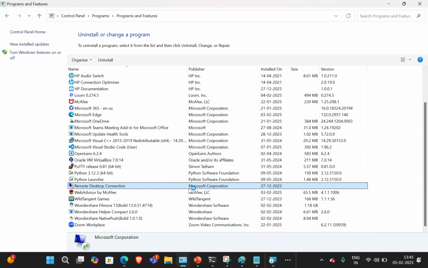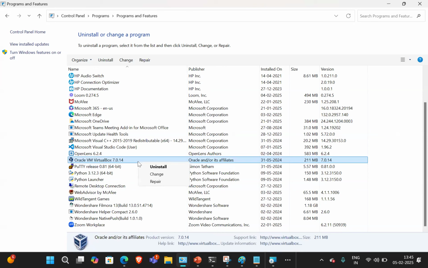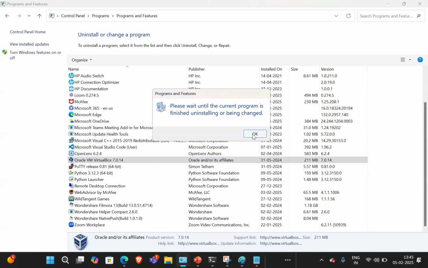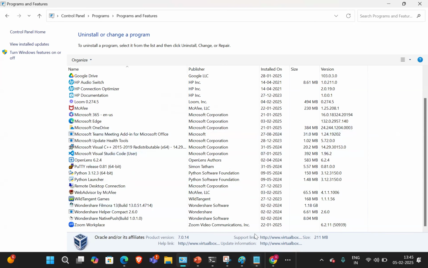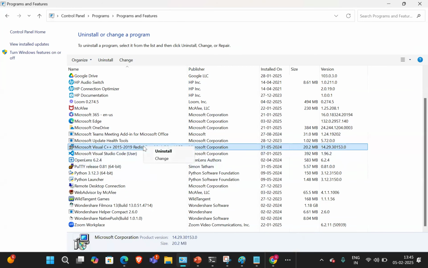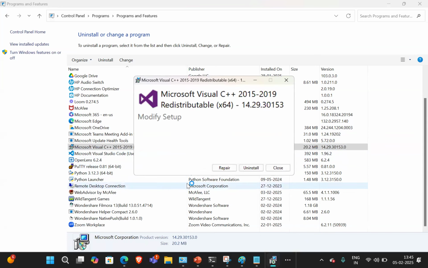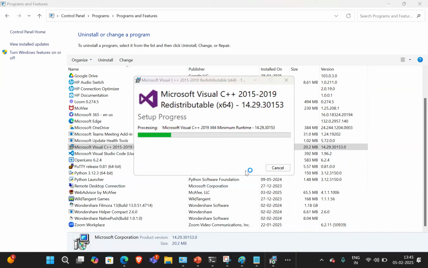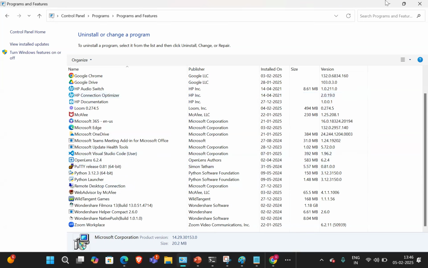Then I will show you how to install software on Windows OS. It is uninstalled. There is also a dependency software, Microsoft Visual C++, which I uninstalled too. Successfully uninstalled.